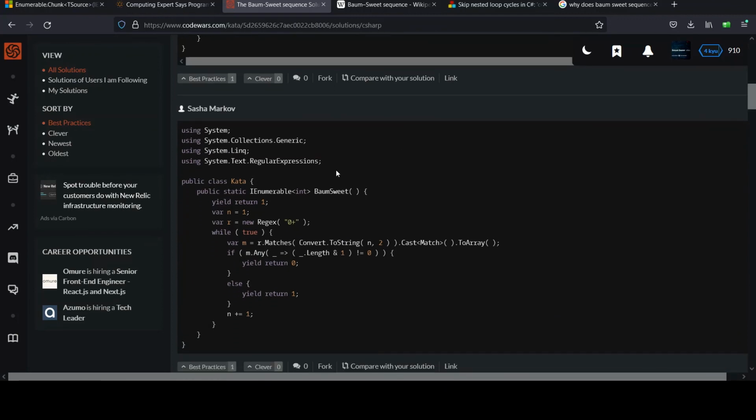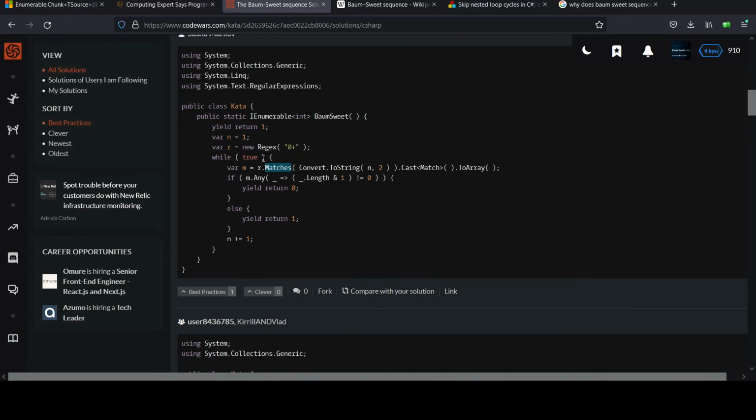So I like this one, how they used a regular expression. They said, I'm looking for the 0 character, and the plus symbol means 1 or more of them. Then you're looping and saying, give me all these matches, because it could be more than 1. You can have tons of zeros in your input string. You might have 10 groups of zeros in there. And if you find any that are odd, they do the same kind of thing, exit early and return your value. So yeah, I like the regular expression approach a little bit better.